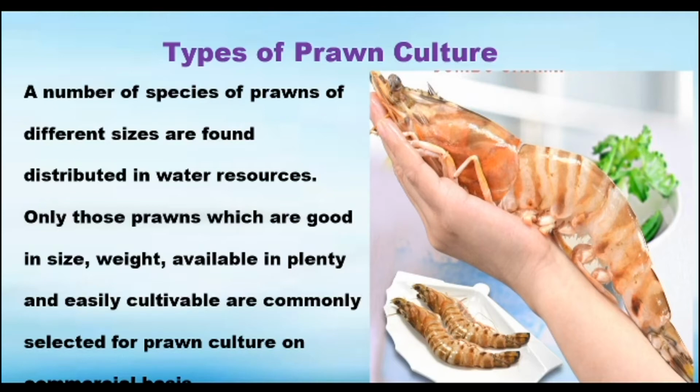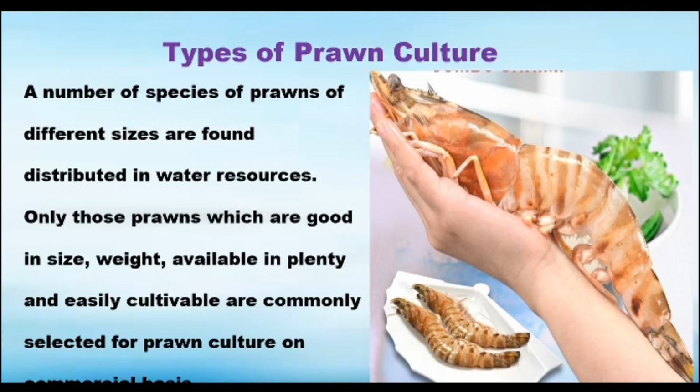According to how many resources are present in the water, prawn cultivation may increase, or the prawn size may depend on the water resources. It means if we feed the prawns properly, the size of the prawn will be big. That's the meaning of that.